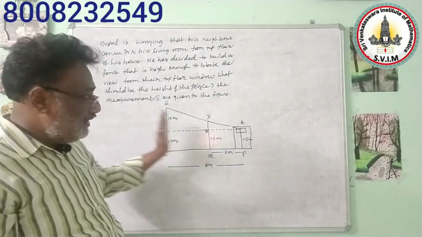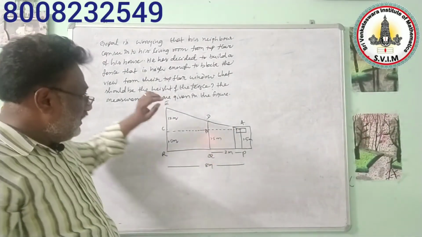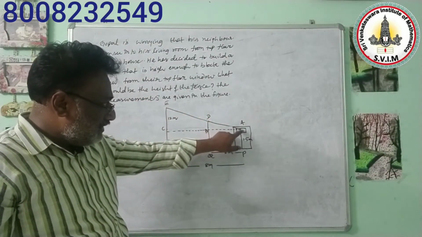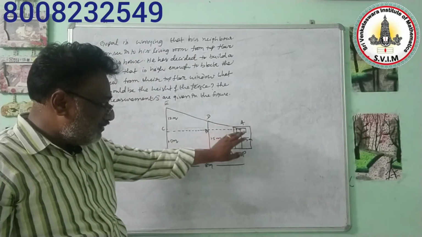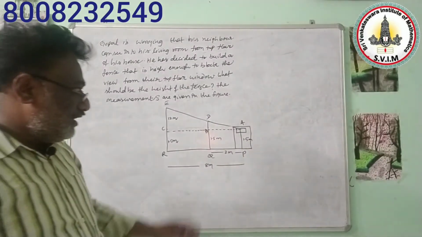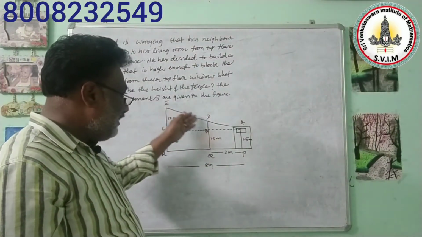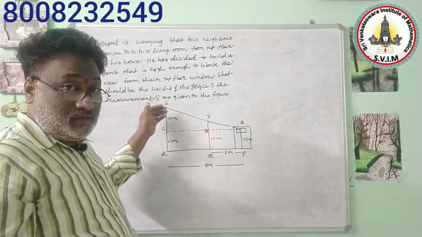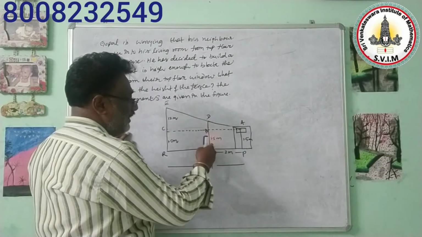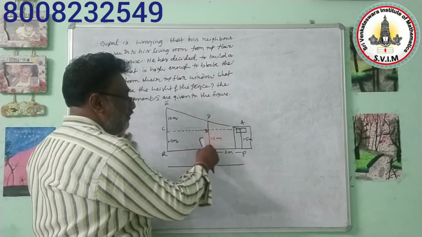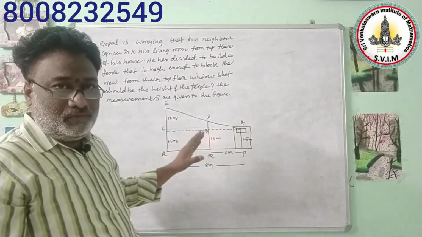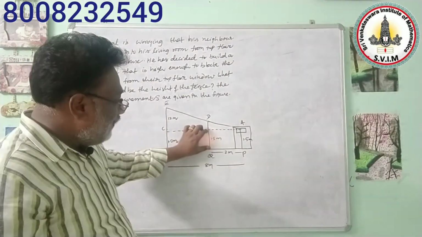Now listen to me. Here this measurement is 2 meters, that is PQ, and from this point to this point the measurement given is 8 meters. That means PR is 8 meters. If AP is equal to 1.5 meters, then BQ is also 1.5 meters. Whenever AP and BQ are 1.5 meters, then CR is also 1.5 meters. And this measurement CE has been given as 12 meters.